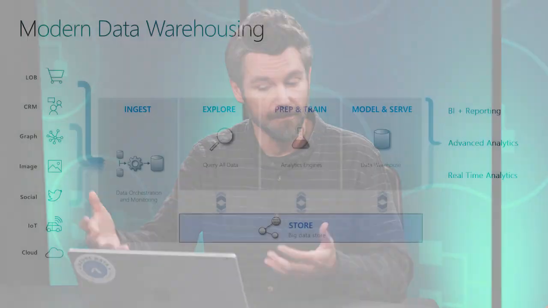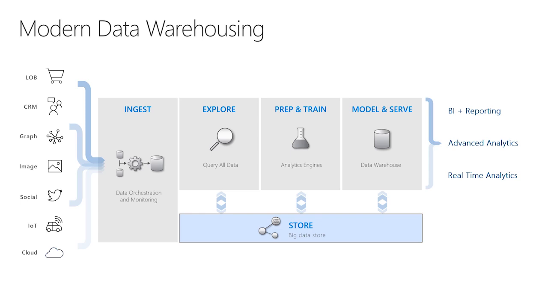We're seeing more and more customers use a data lake architecture to store this data. This data lake architecture gives you a cost-effective way to store that data, keep that data durably, and then perhaps decide what they may want to do with that data later. So that data comes in, it gets ingested, it gets stored, typically in a big data storage layer. And then there may be some data exploration. There may be data scientists or data engineers or even data analysts that go look at that data.